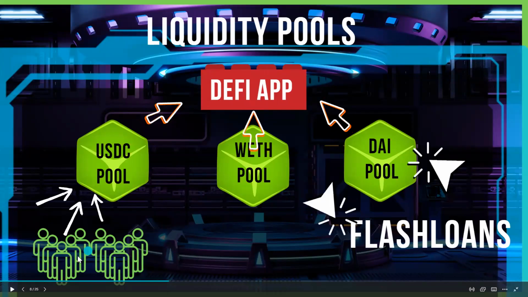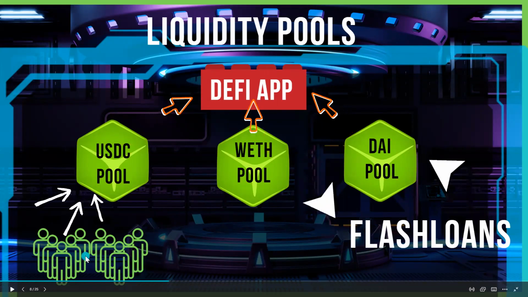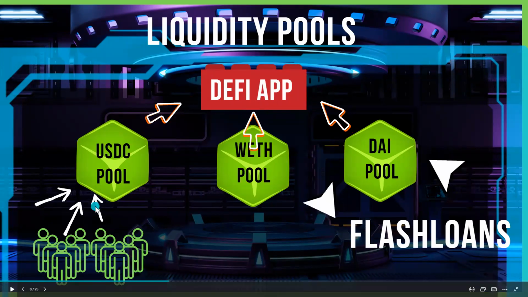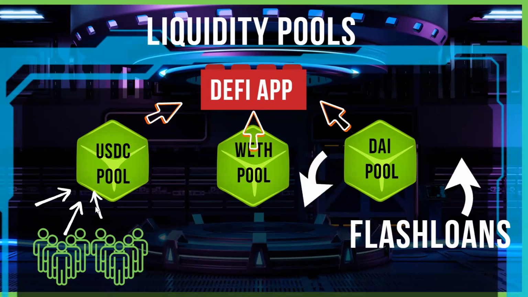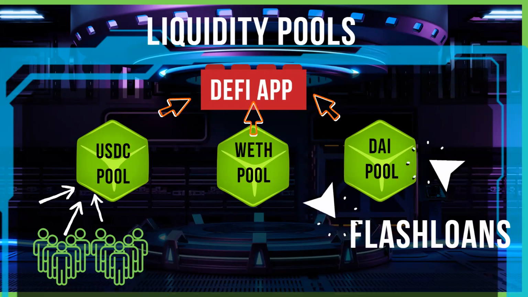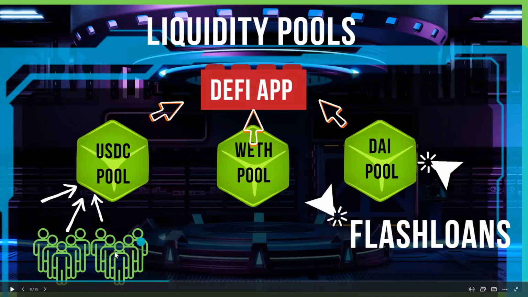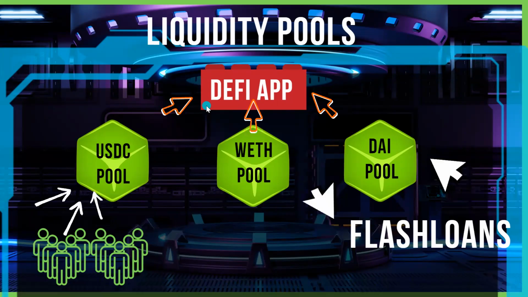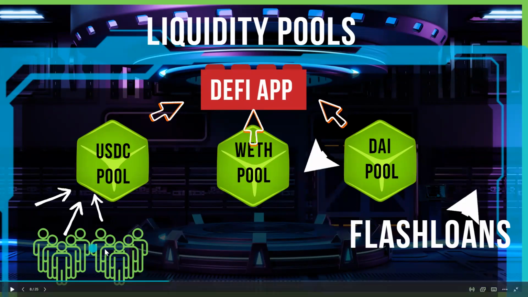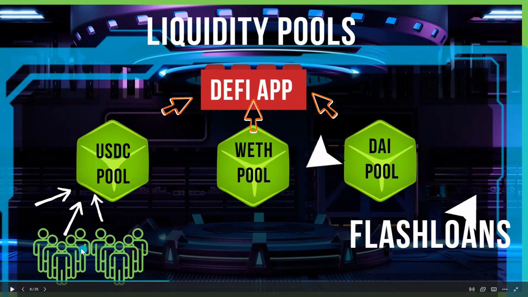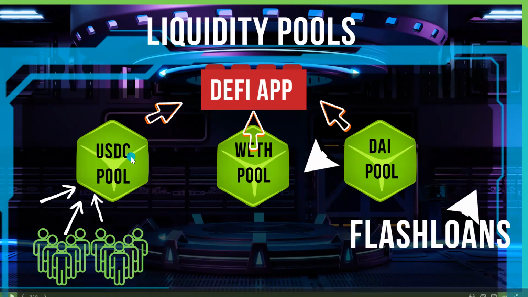Decentralized users, the people, provide liquidity. So they are the people that provide their crypto to these liquidity pools, and in return, they get a passive income in the form of APY for supplying the money, be it USDC, be it Ethereum, be it wrapped Ethereum, be it DAI, right? So people provide the money to the applications. The applications then use that money for whatever they need to, and this is allowing you to become your own bank, essentially, by earning an interest on the money that you are lending to these liquidity pools.